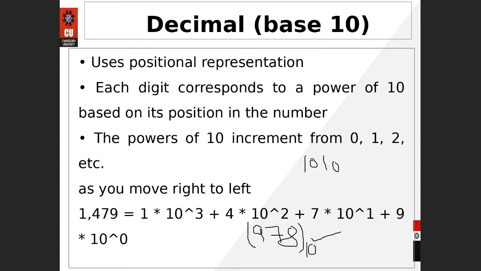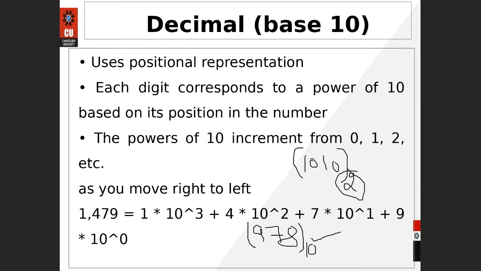Whenever we deal with binary, we have to make sure we use base 2, because here we deal with a binary number, which can be covered with only ones and zeros.